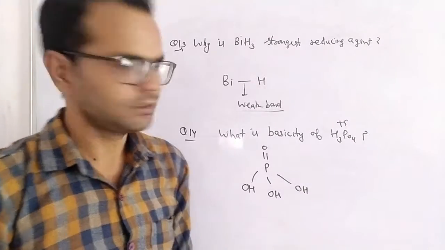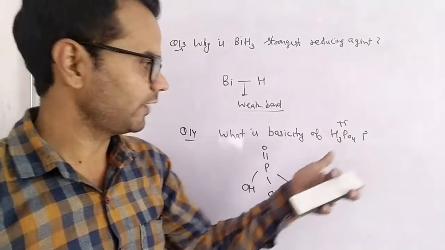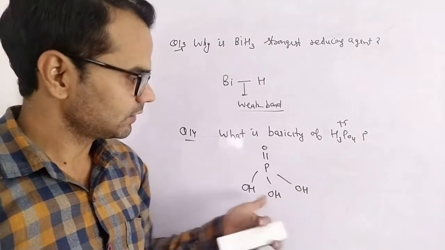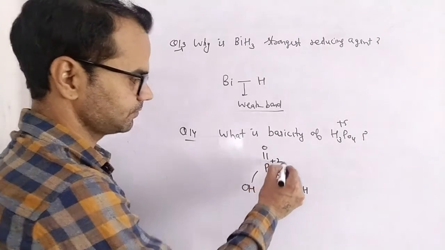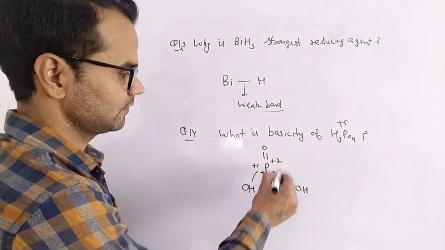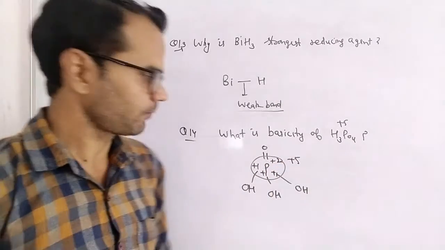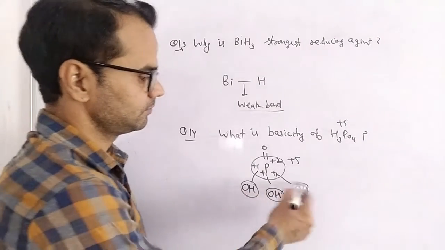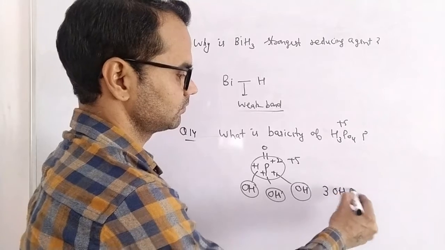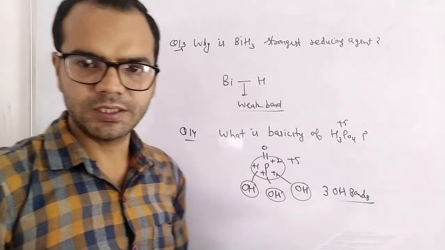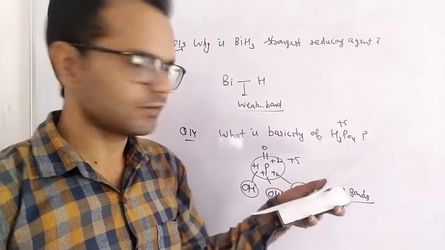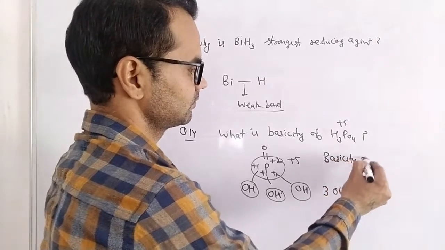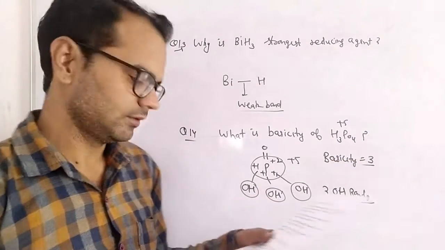The oxidation state of phosphorus in phosphoric acid is +5. So when we draw the structure, we make sure that phosphorus possesses the +5 oxidation state. So the structure is simple. Due to this bond +2, due to this bond +1, +1, +1. So the oxidation state is +5, and we can see there are 3 OH bonds present. That means 3 replaceable hydrogens are present in phosphoric acid. So its basicity is 3.